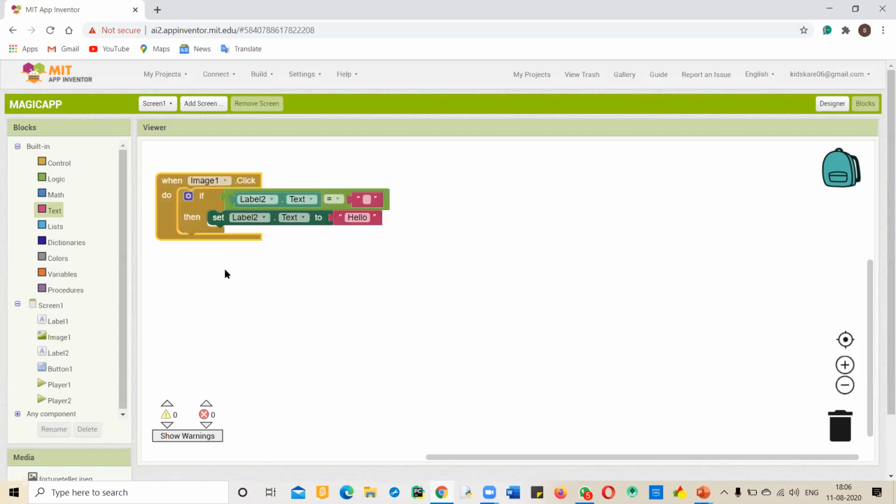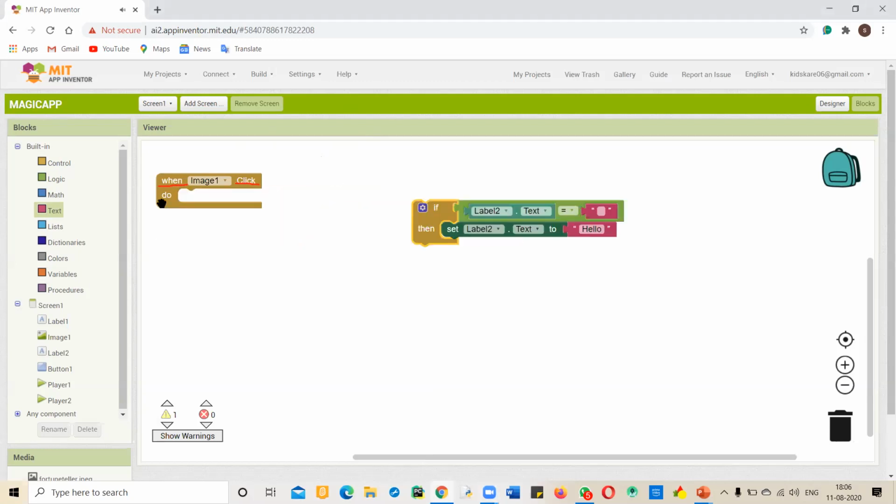So in this code, we have used if then. What is this code doing? When image one dot click. I told you 4 types of blocks yesterday. From those, which type of block is this? Only this one, this alone block.